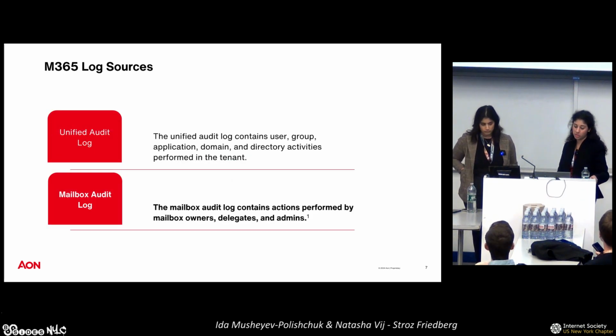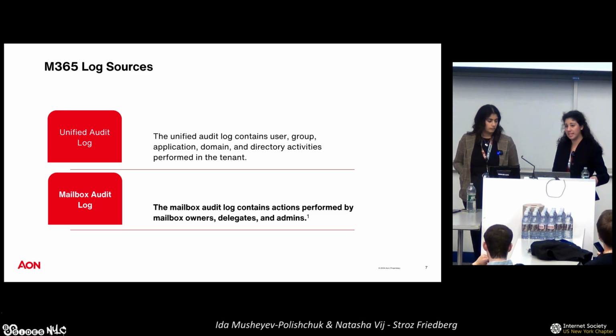Next, we've got the mailbox audit log, and this audit log contains any and all actions that are performed by mailbox owners, delegates, as well as admins. So for example, something that you would see in this log would be a mail item being deleted, a mail item being updated, or mail items even being sent out. And this is crucial when we're looking for threat actor activity. How do we know what a threat actor sent out, and how do we know what a threat actor may have deleted to hide their tracks?